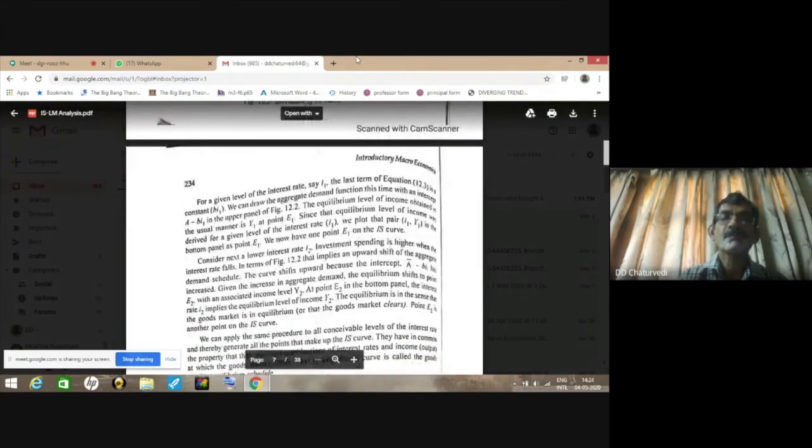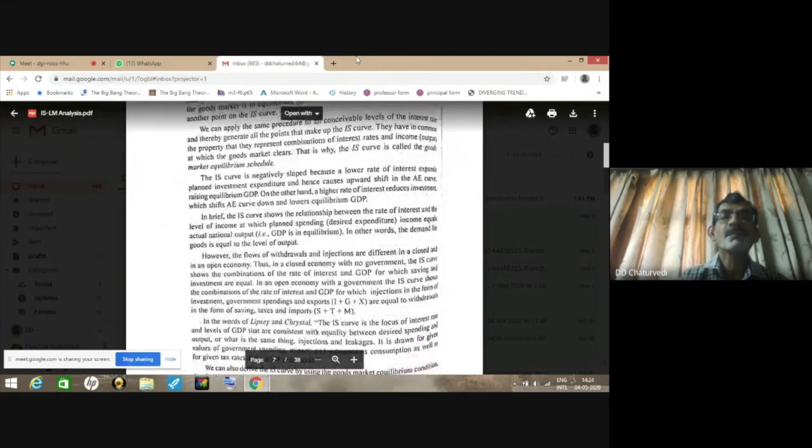At every point on this curve, we have equilibrium in the product market. So the IS curve is also called the goods market equilibrium schedule. Such a curve represents combinations of interest rates and income at which the goods market clears or is in equilibrium.